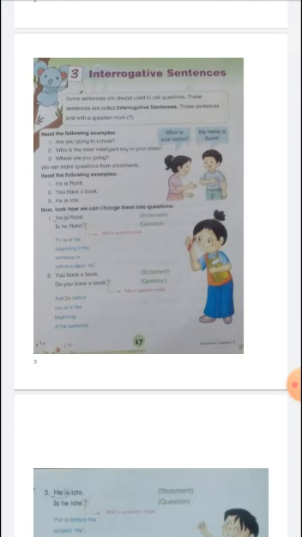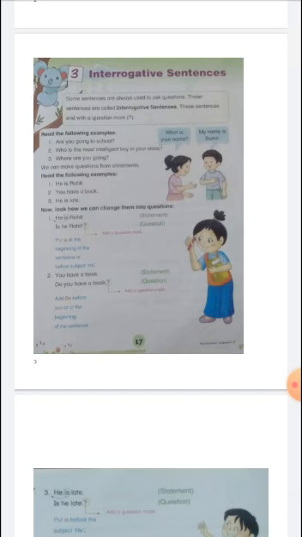Now in this one I'm going to explain how to make a question sentence from a statement sentence. Now look how we can change these into questions. He is Rohit.